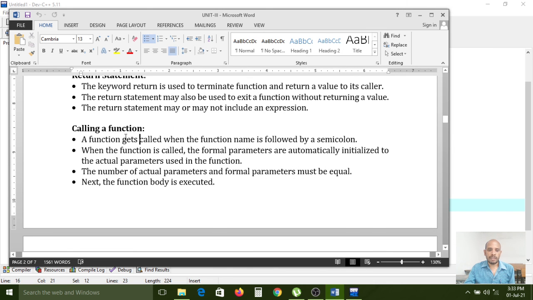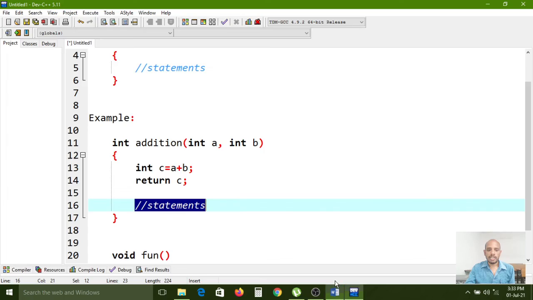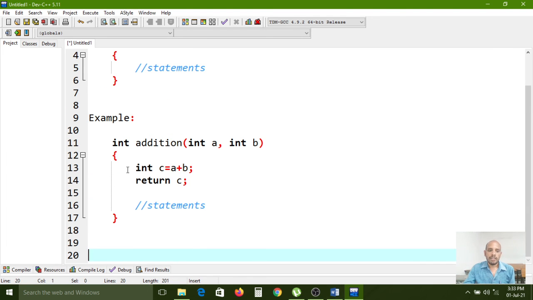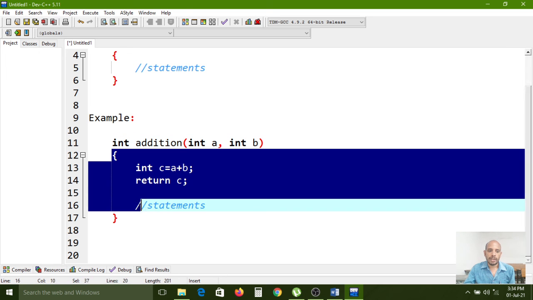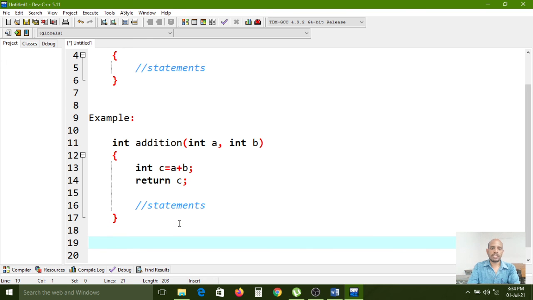And now, calling a function. How do you call a function? A function gets called when the function name is followed by a semicolon. Here we have written the function definition. This is called the function definition, which is nothing but the type, function name, function parameters, and function body. When it will be executed, how can you execute that code?